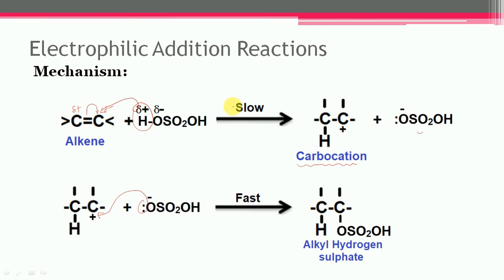In this case, step number 1 is the slow step, so it is the overall rate controlling step, and step number 2 is the fast step. In this reaction, it may be pointed out that alkyl hydrogen sulfates are easily hydrolyzed to form the alcohol. So the final product will change into the alcohol on hydrolysis with water.